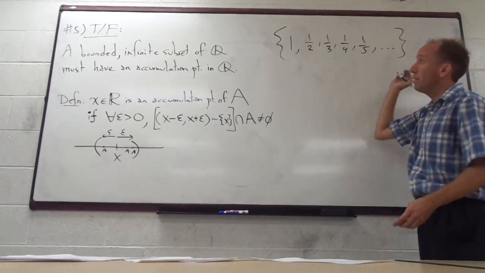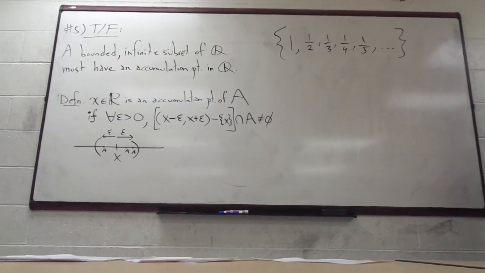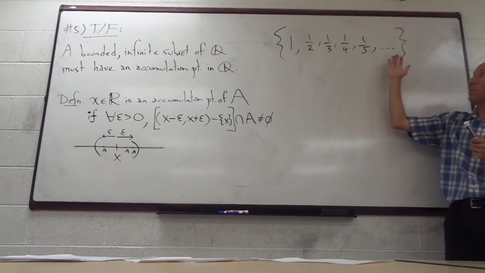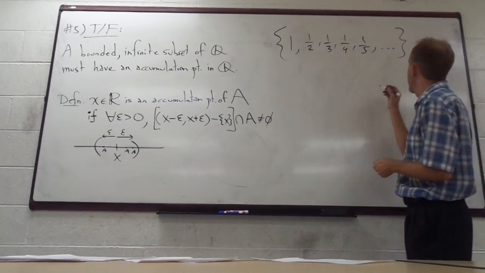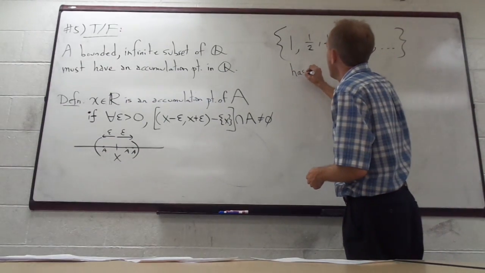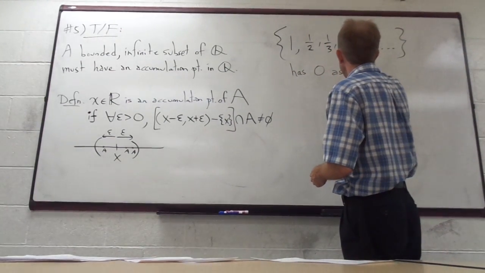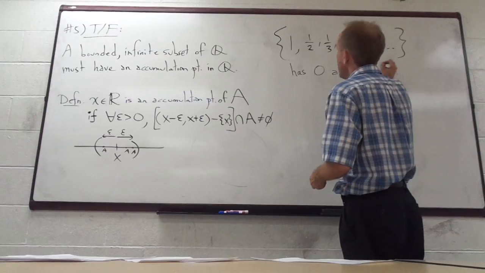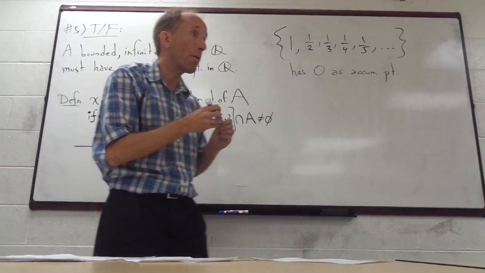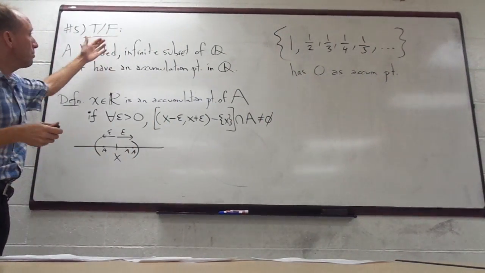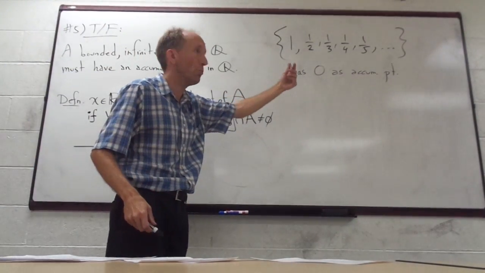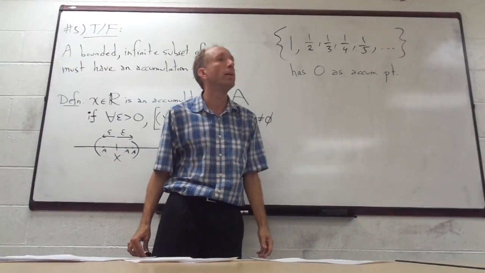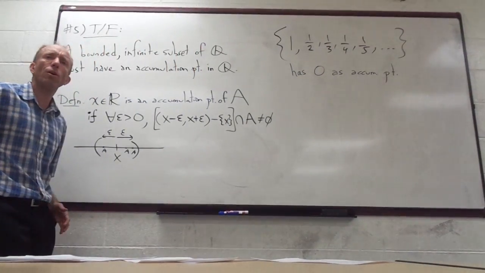That is a bounded infinite subset of Q. Now, what do we know about the accumulation point or points of that? 0. Right, it has 0 as an accumulation point. Okay, so that would not be a counterexample, because this is a bounded infinite subset of Q, and yes, it has an accumulation point in Q because 0 is rational. Okay, so do you think that will always be true?